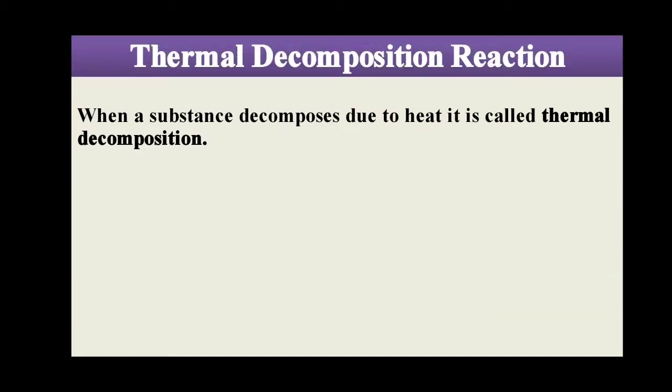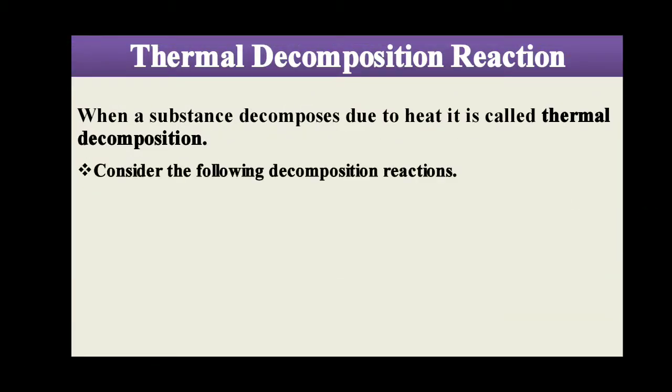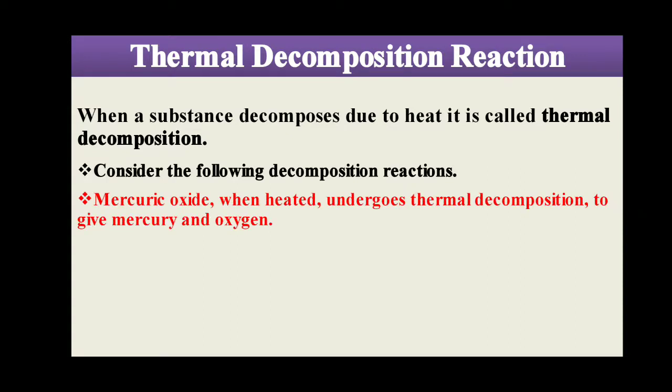Now I am going to explain another example. Consider the following decomposition reaction. Mercuric oxide, when heated, undergoes thermal decomposition, that is in the presence of heat energy, to give mercury and oxygen. That means mercuric oxide is decomposed into two parts, that is mercury and oxygen.